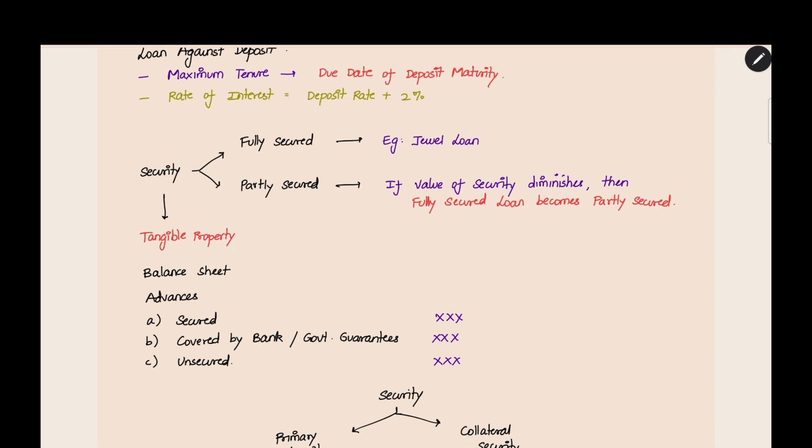And if you have an advance, and it is guaranteed by the central government, if it is guaranteed by government, will it come under secured? That is the question. In the balance sheet of the banks, they have three categories. First is secured, second is covered by bank or government guarantee, third is unsecured. If it is guaranteed by government, it will not come under secured. There is a separate category for the loan which is covered by government guarantee. Under that category it will come. It will not come under secured.